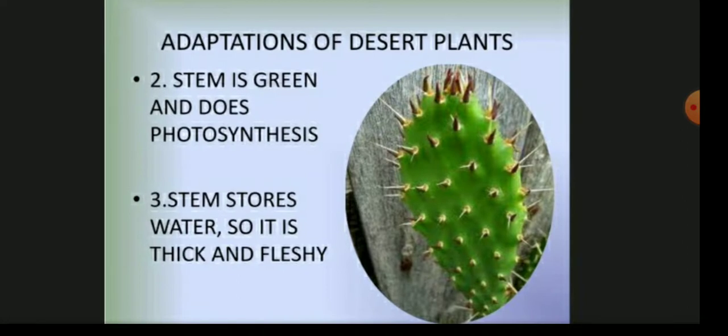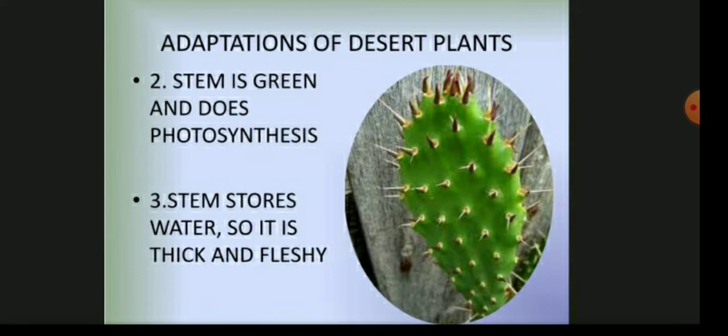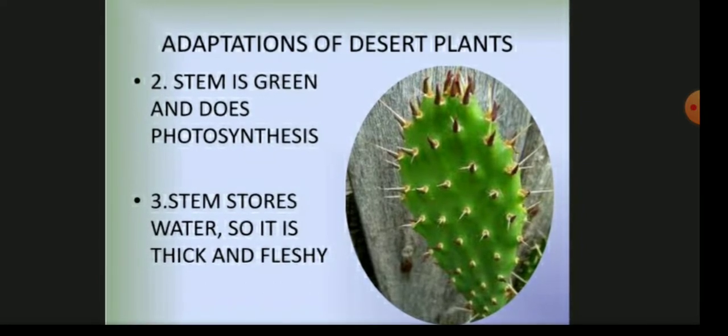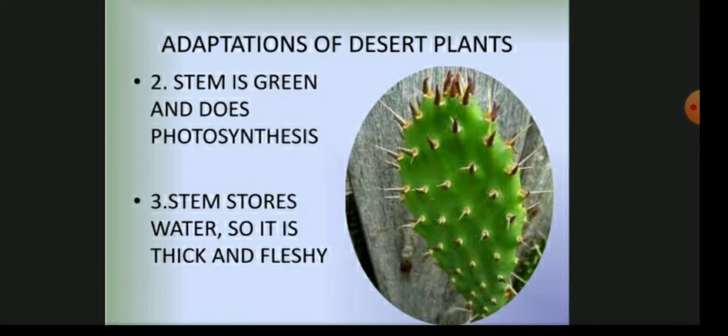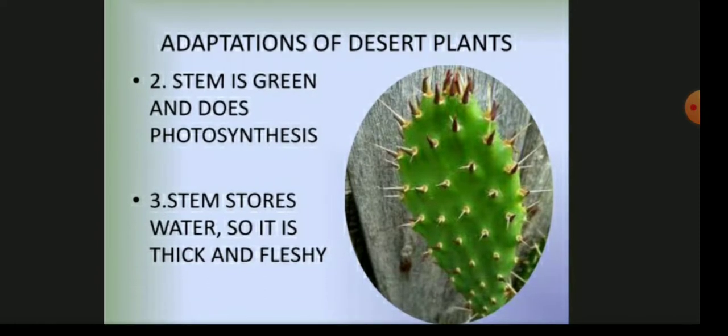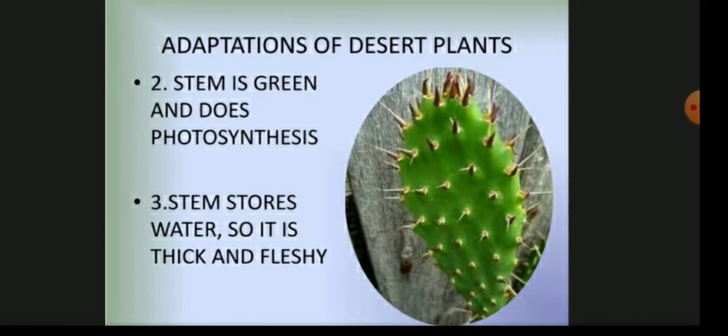As a product, oxygen is formed, and glucose, we can say sucrose, is also formed in the photosynthesis process. So the stem is green and carries out photosynthesis, and the stem stores water, so it is thick and fleshy in nature.